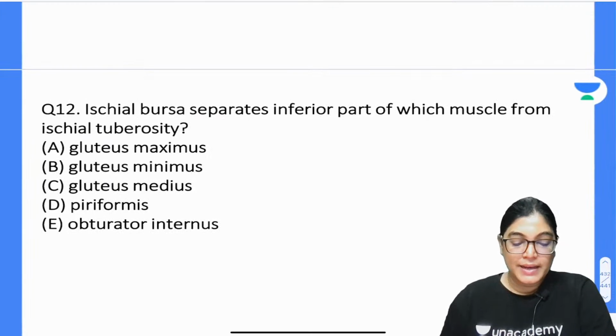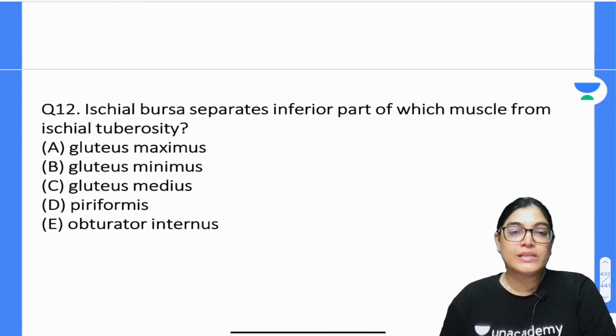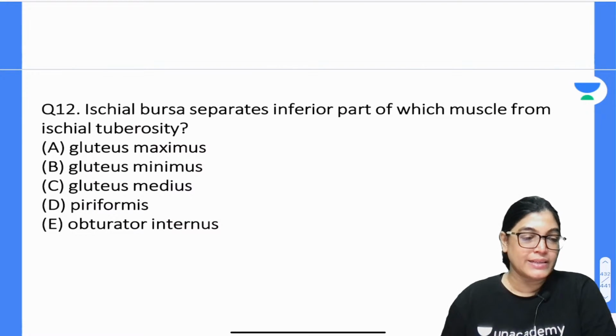Question number 12. Ischial bursa separates the inferior part of which muscle from the ischial tuberosity? Gluteus maximus, gluteus minimus, gluteus medius, piriformis or obturator internus muscle?